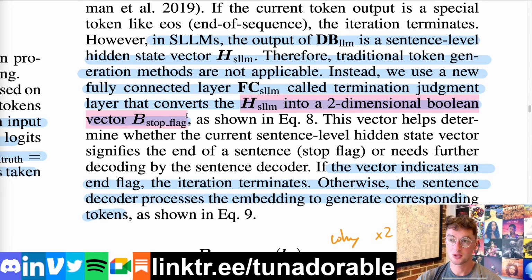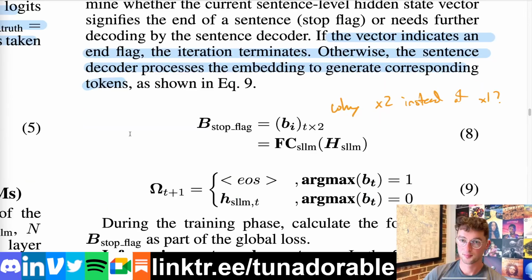So pretty simple matrix. You could do it as either a D by 1 or a D by 2 matrix output, and just a classifier of is this sentence embedding the final one of the sequence or no, and it learns when the answer is yes, when it should be ending. And then during generation, you have to just let it stop generation once that flag goes up.